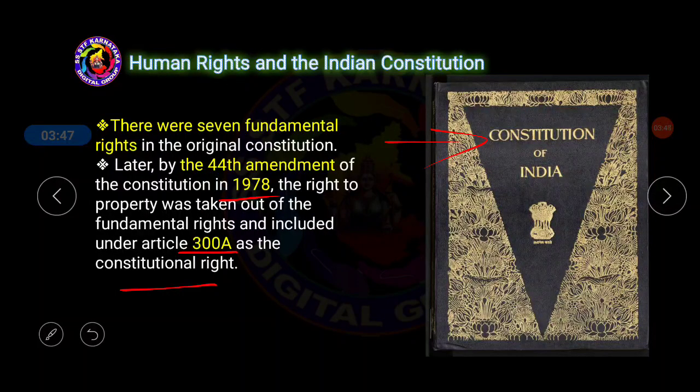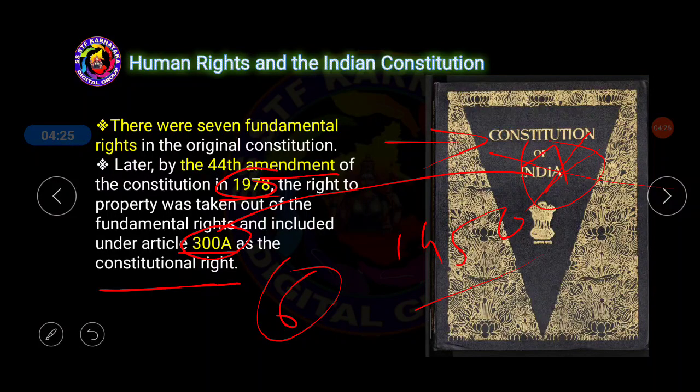When the Indian Constitution came into existence in 1950, there were totally 7 fundamental rights. But in 1978, one of the 7 fundamental rights was deleted and inserted as Article 300 clause A. That means it is not a fundamental right now; it can be called a constitutional right. Amendment means making changes. As a result of this amendment, there are now only 6 fundamental rights available for the people of India.